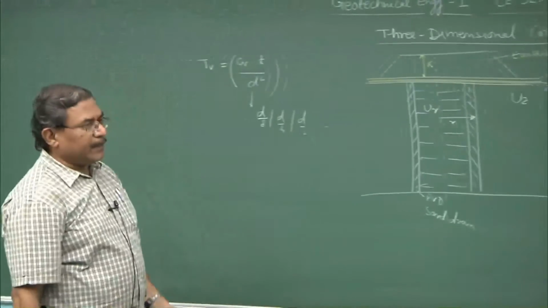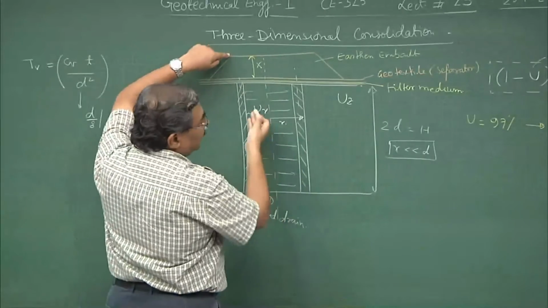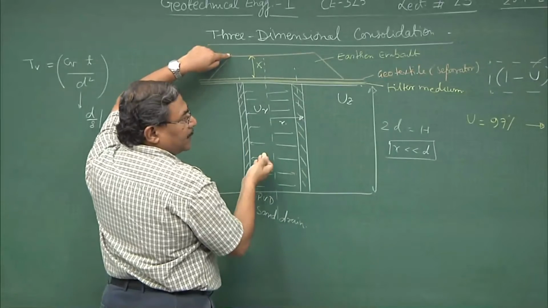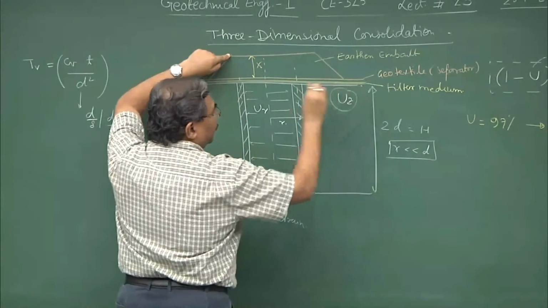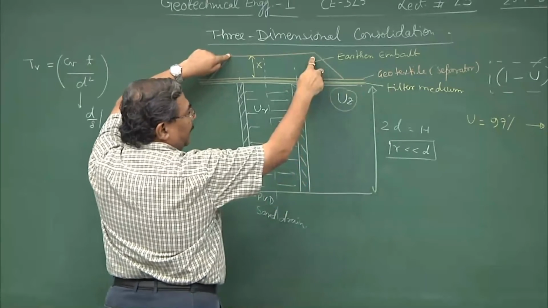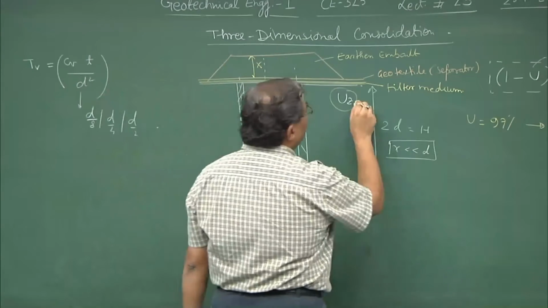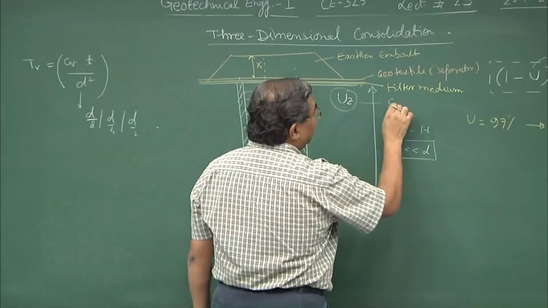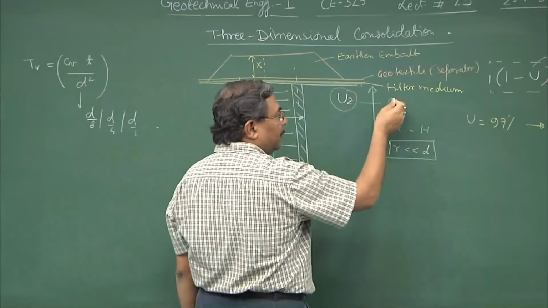So, here what you are seeing is, in the process of constructing this embankment on the top of the system, which is having the prefabricated drains, I have the component of uz which is coming because of the embankment and which can be analyzed by using the concept of CV. Is this okay? So, this uz is linked to CV. I will say now coefficient of consolidation in the vertical direction.